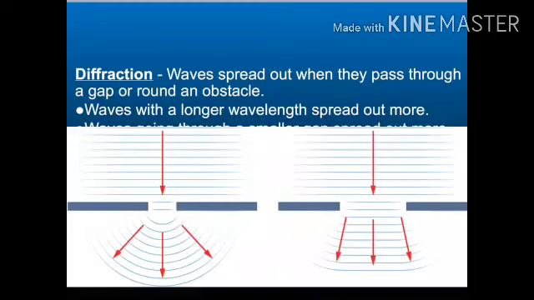As radio waves are a type of wave, they can experience diffraction. You might remember that waves spread out whenever they pass through a gap or around an obstacle, and this is called diffraction. In general, the smaller the gap or the longer the wavelength, the stronger the diffraction. Waves with longer wavelengths passing through small gaps spread out more than waves with shorter wavelengths passing through wider gaps.